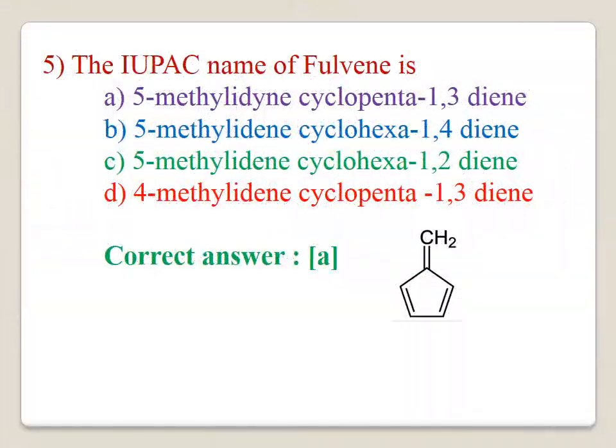Question number 5. The IUPAC name of fulvene is, the option A, 5-methylidene cyclopenta-1,3-diene. The structure is given as in the figure. So the correct answer is A.